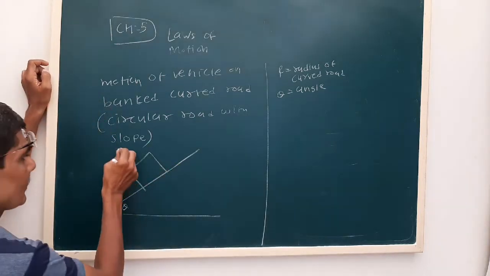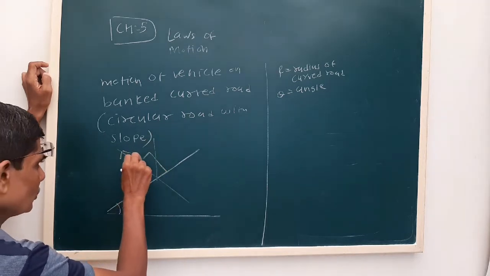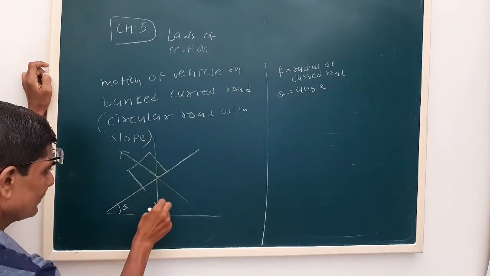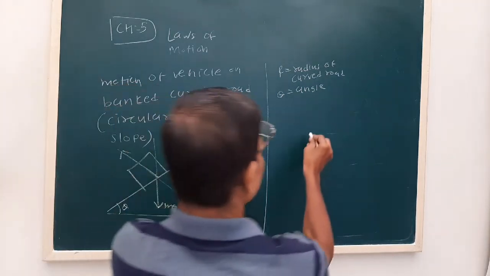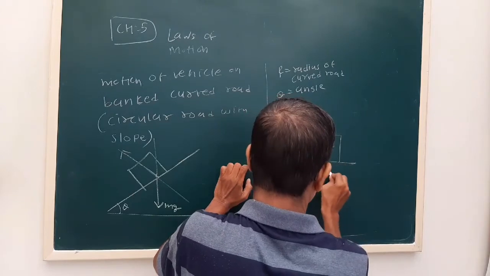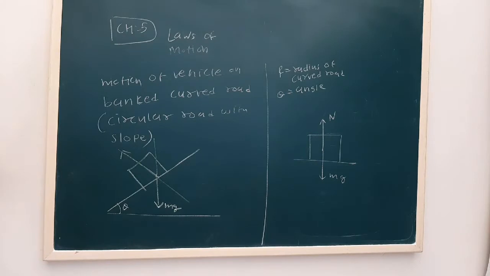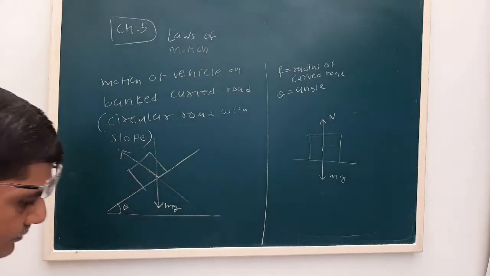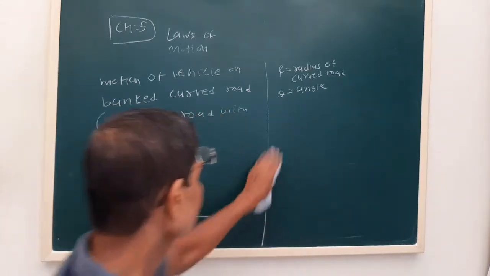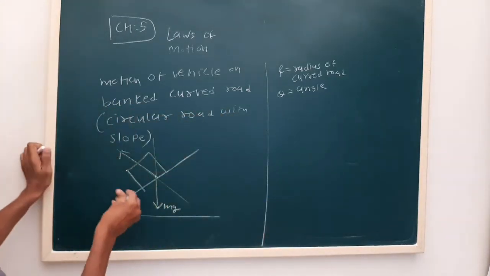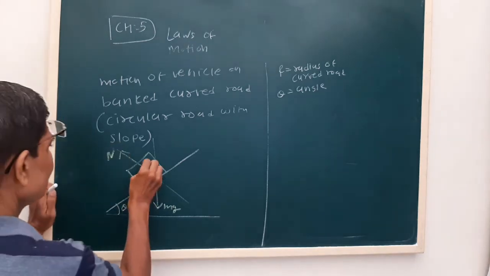Now in that case, our normal force also will bend. Weight will always be in the downward direction, mg. On a horizontal surface mg is balanced by N. But on a banked curved road there is a slope, so this N also will bend by an amount theta. This is N, and this angle will be theta.